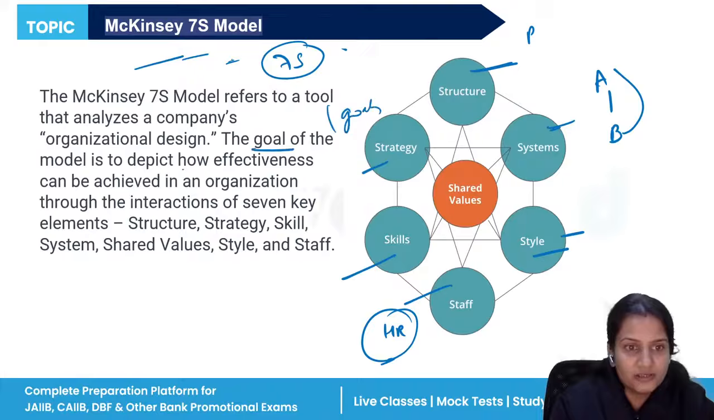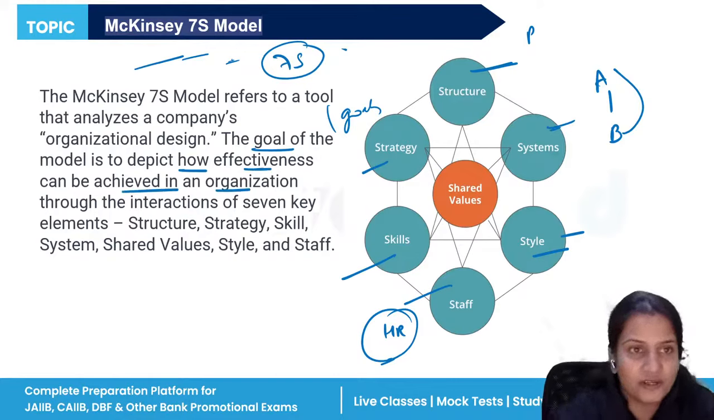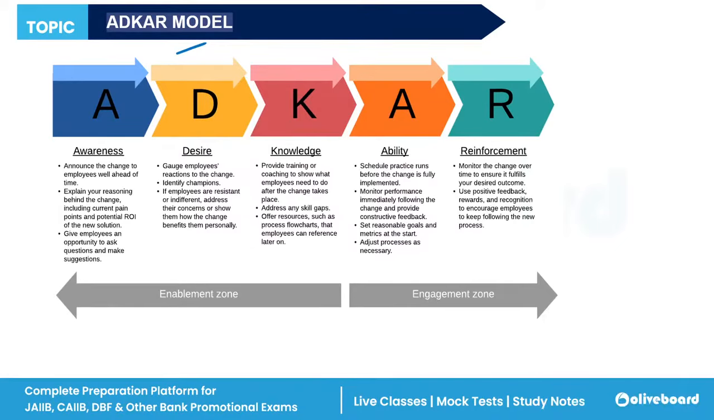So the goal of the model is to depict how effectiveness can be achieved in an organization through the seven key elements, the interaction of these seven S's. So it is known as the McKinsey 7S model. So the 7S model is given by whom? McKinsey.